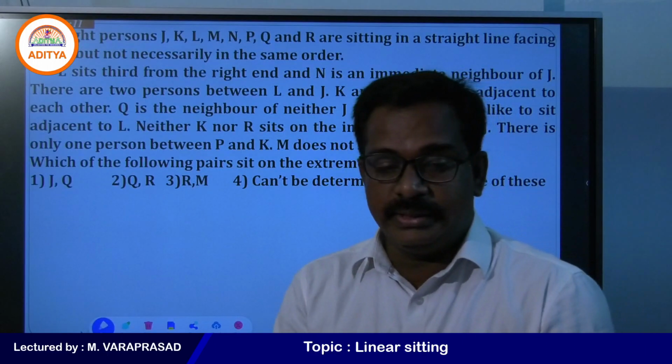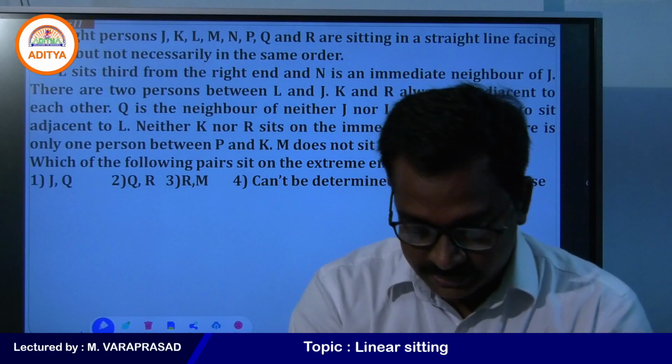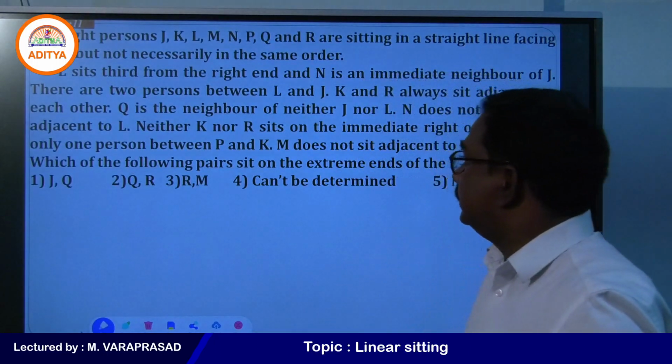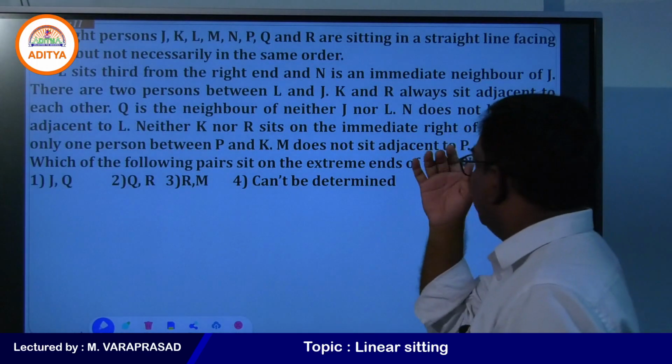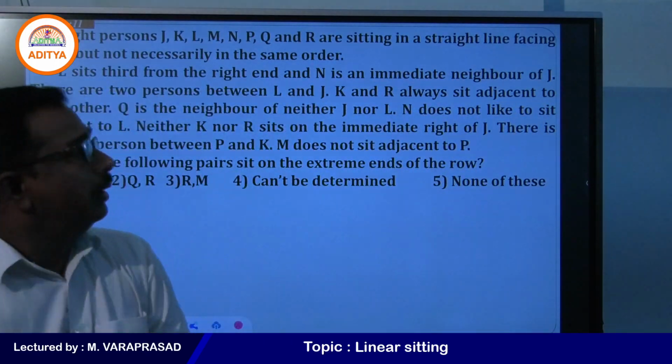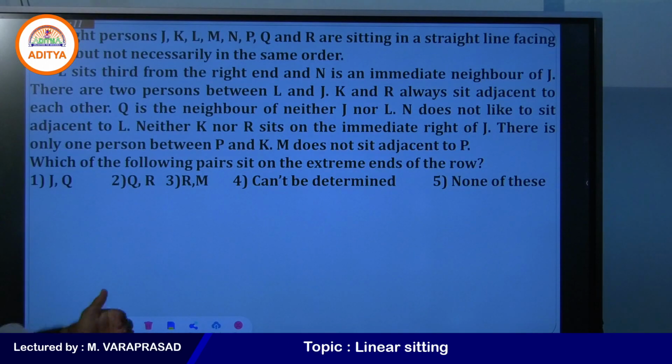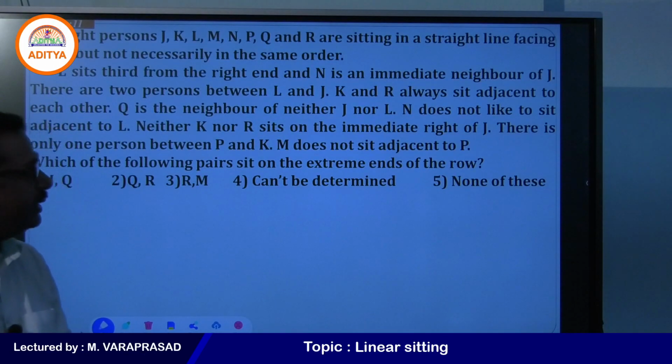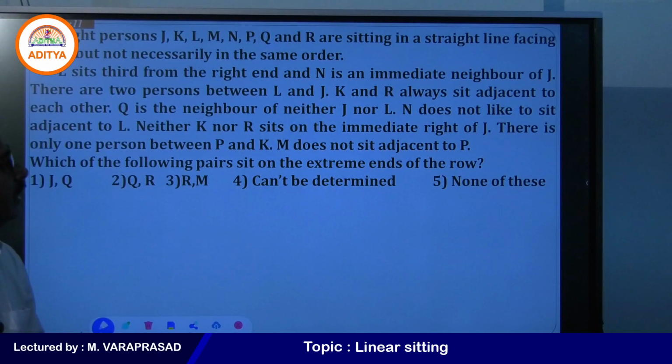What is given there? Eight persons J, K, L, M, N, P, Q and R are sitting in a straight line facing north, not necessarily in the same order. And some conditions are given. L sits third from the right end and N is an immediate neighbor of J. There are two persons between L and J. K and R always sit adjacent to each other.